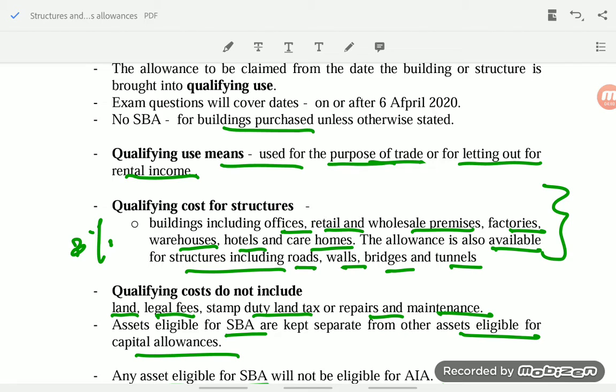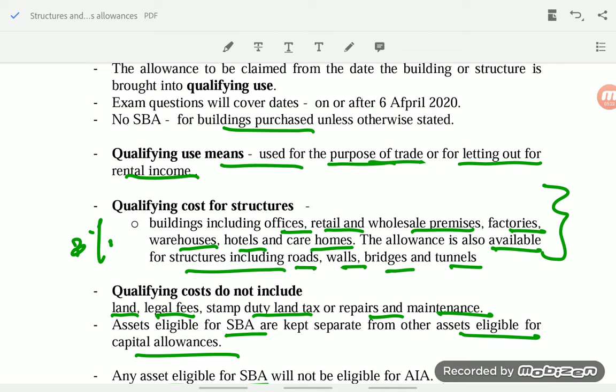Qualifying uses are only those meant for trade purpose, and this SBA is applicable only from 29 October 2018. In your exam questions, unless anything is stated, you can assume it is after 29th October 2018 and calculate 3% SBA. Costs such as land cost, legal fees, stamp duty, repairs and maintenance are not eligible for 3% SBA.